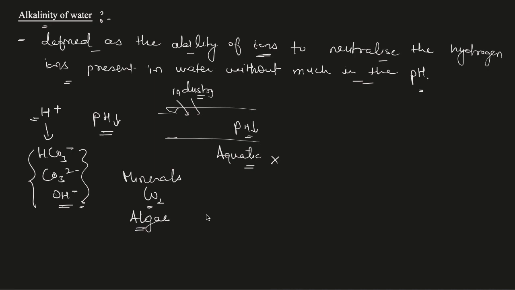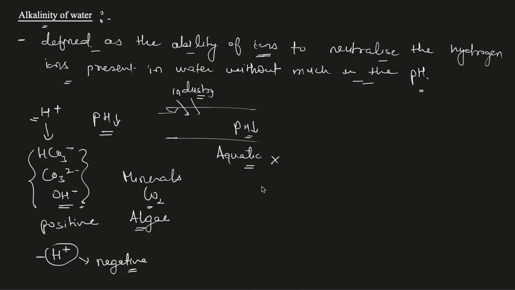So apart from these three major sources that give the positive alkalinity, in the total alkalinity calculation we also consider hydrogen ions that provide the negative alkalinity. So all these three ions provide the positive alkalinity and hydrogen ions provide the negative alkalinity.